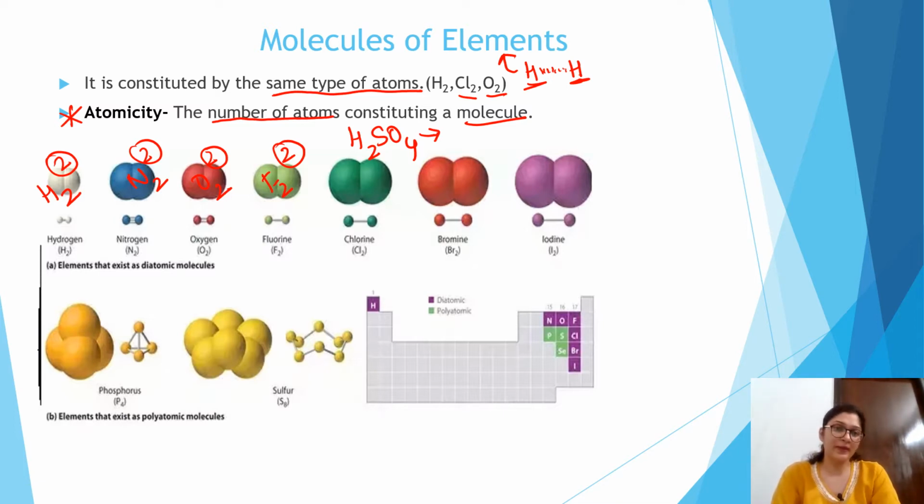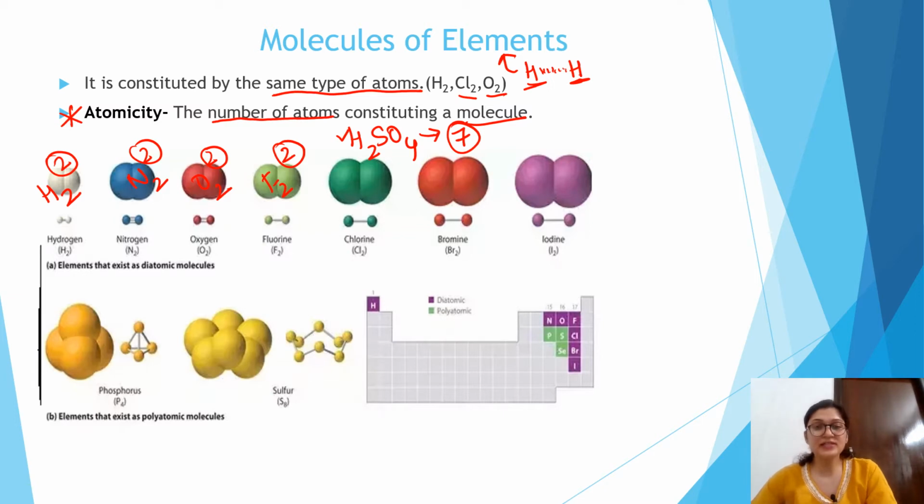Okay, let's discuss. Here the 2 hydrogen atoms, 1 sulfur and 4 oxygen, so the atomicity is 7. But if I say, what is the atomicity of hydrogen, then you will say the atomicity is 2.